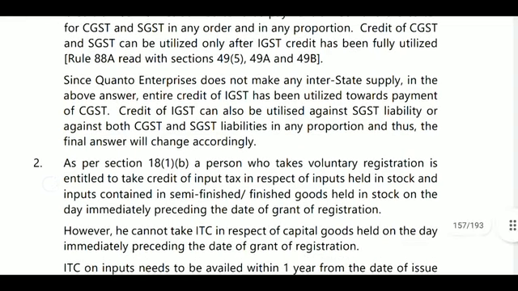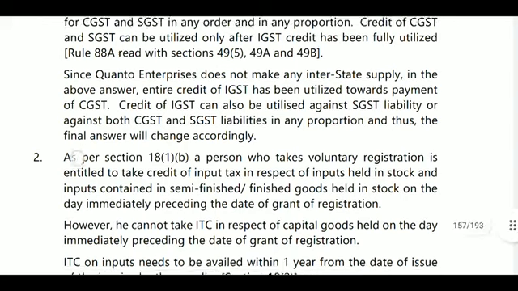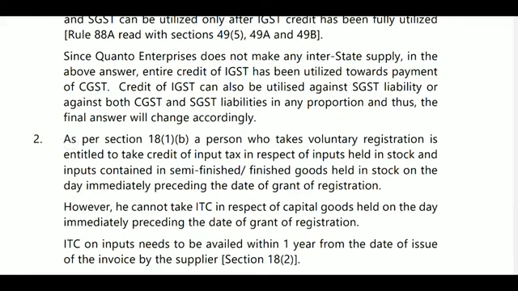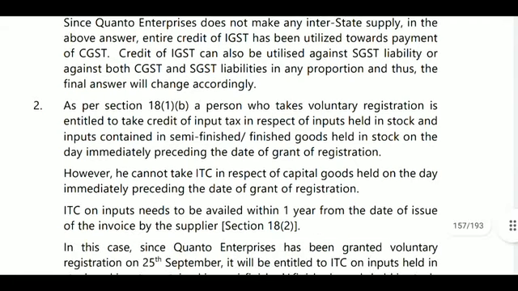Since Quantama Enterprise does not make any interstate supplies in the above answer, the entire credit of IGST has been utilized towards payment of CGST. Credit of IGST can also be utilized against SGST liability, or against both CGST and SGST in any proportion, and the final answer will change accordingly. You can use any proportion, they will allow. So the answer will change, but the liability will be the same amount.